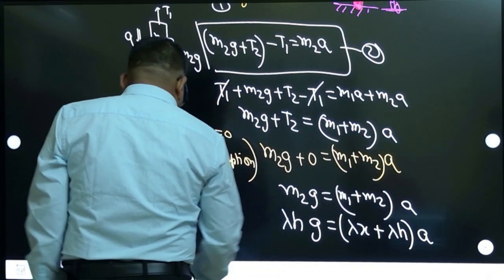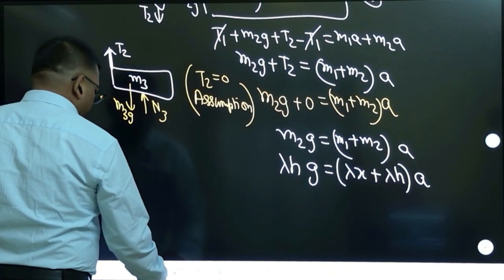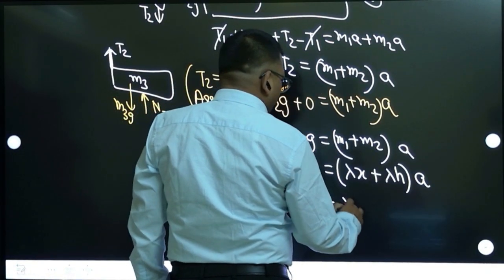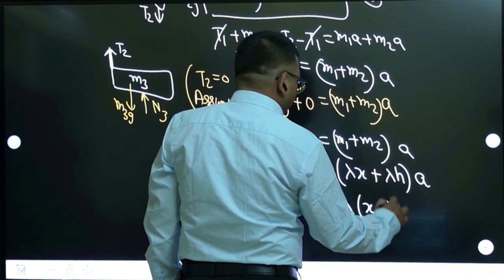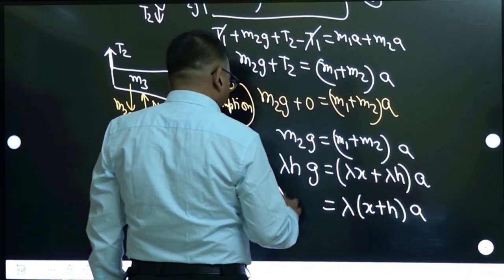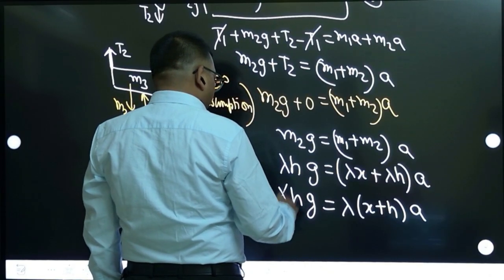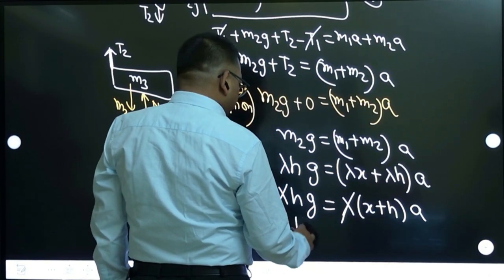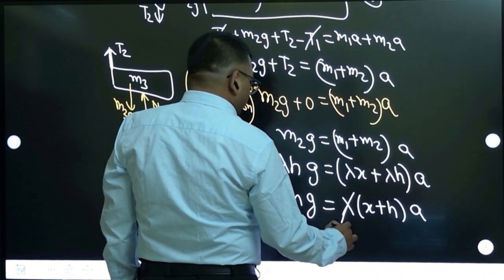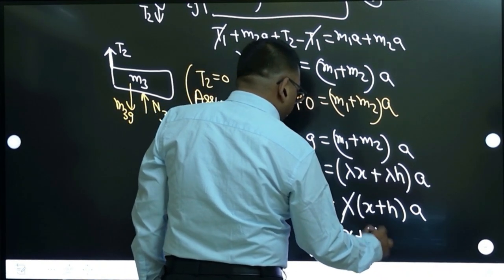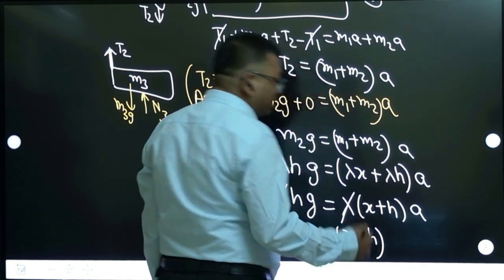So then you take lambda common on the right hand side. So this becomes (x plus h) into acceleration, and lambda h into g. Now lambda gets cancelled. This becomes hg equal to (x plus h) times acceleration, and they are writing this acceleration in terms of